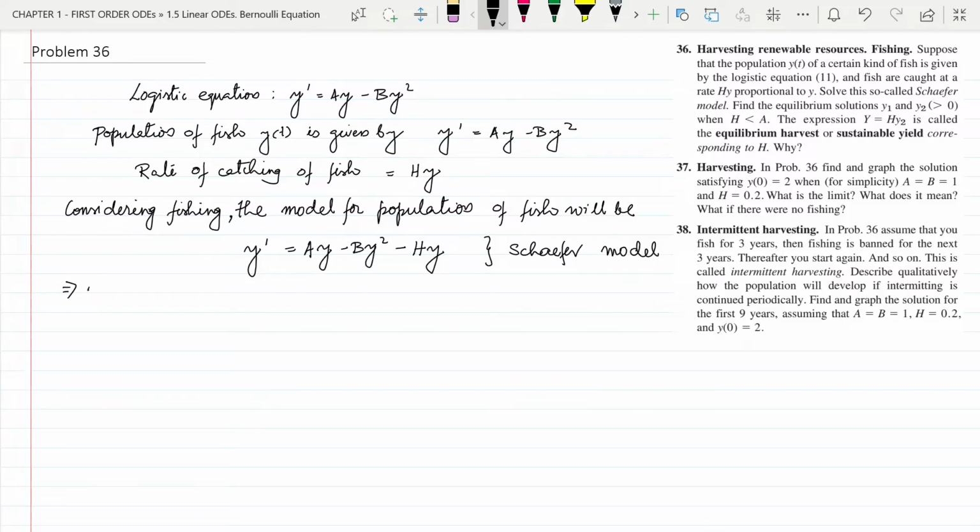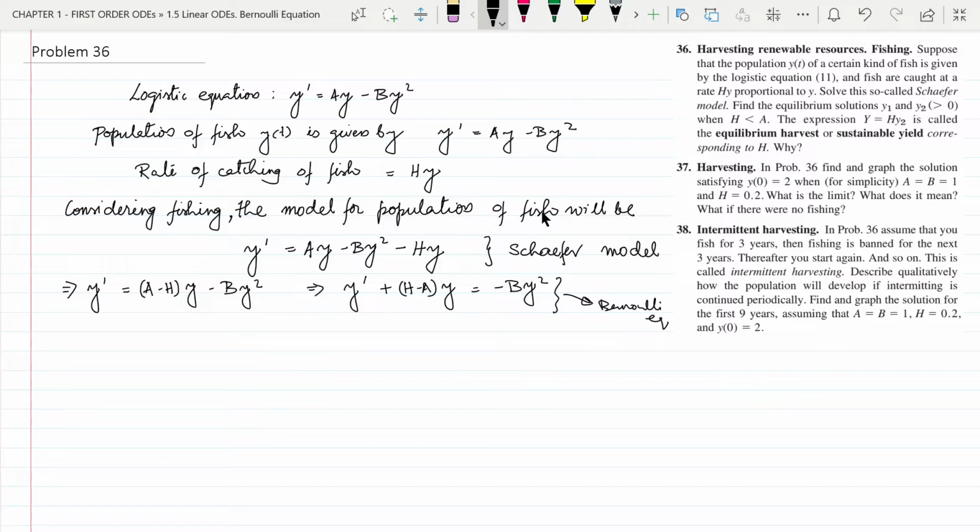So y dash equal to a minus h y minus by square, which implies y dash plus h minus a y equal to minus by square. Now it is in the form of Bernoulli equation.